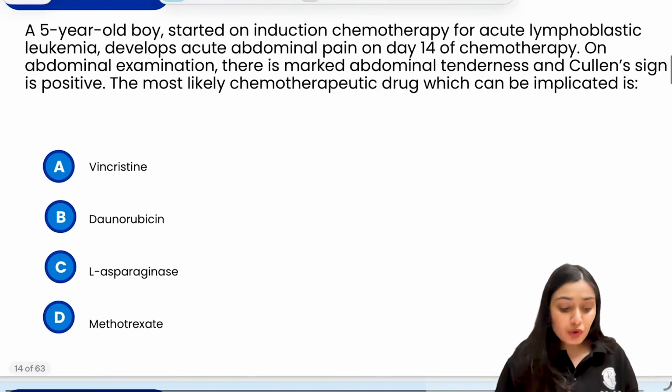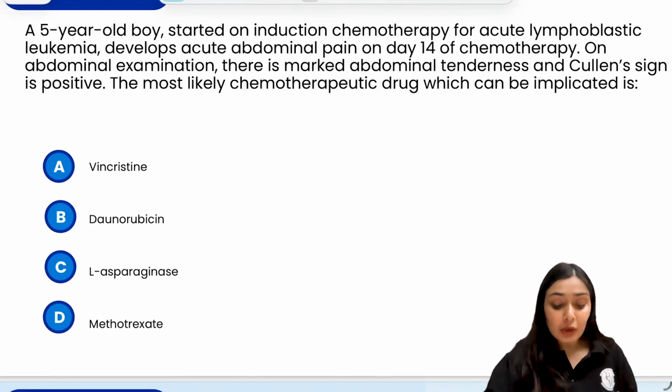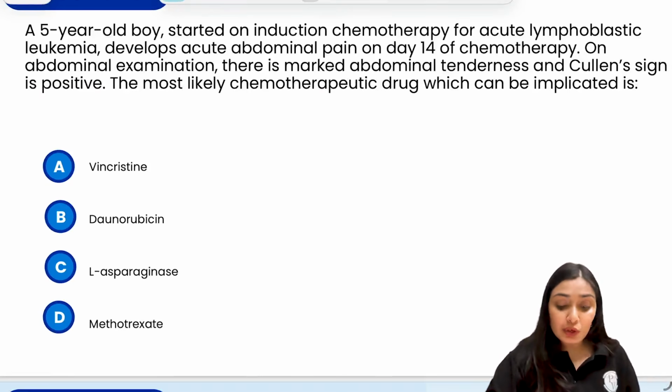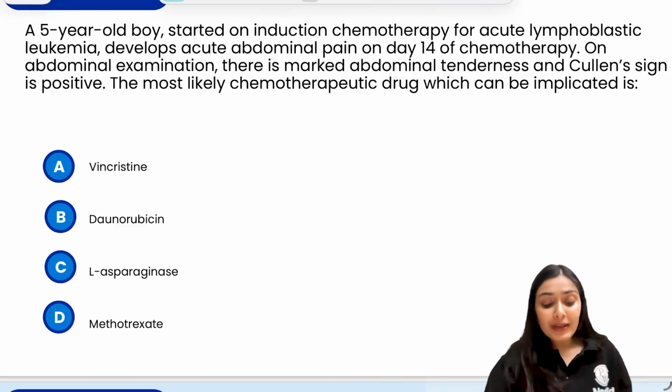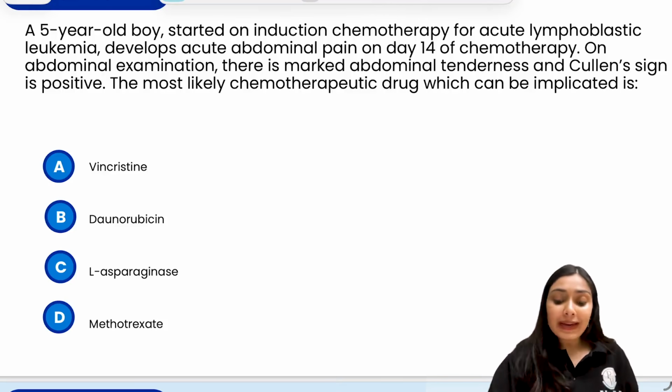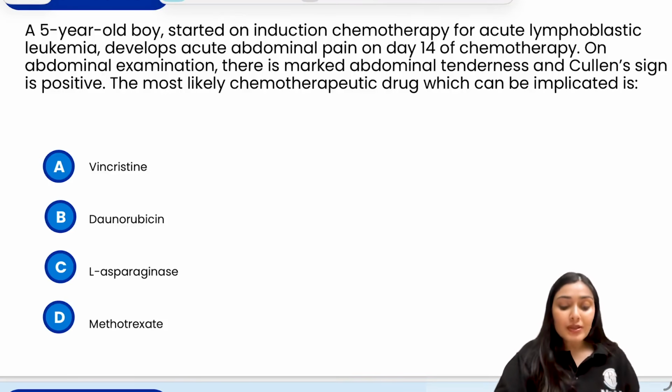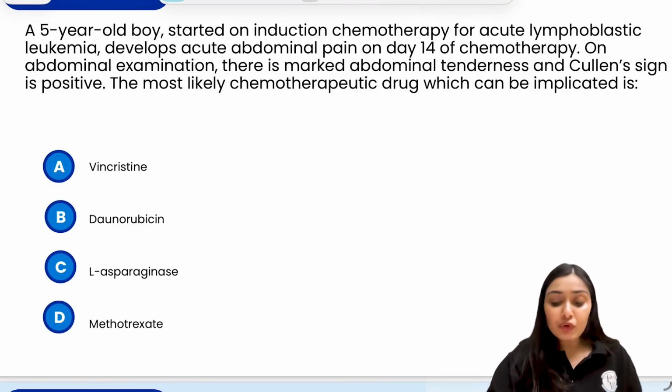Moving to the next question, a 5-year-old boy who was started on induction chemotherapy for acute lymphoblastic leukemia (ALL) develops acute abdominal pain on day 14 of the chemotherapy. On abdominal examination, there is abdominal tenderness and Cullen sign is also positive. The most likely implicated drug, we have 4 options: vincristine, daunorubicin, L-asparaginase, and methotrexate.